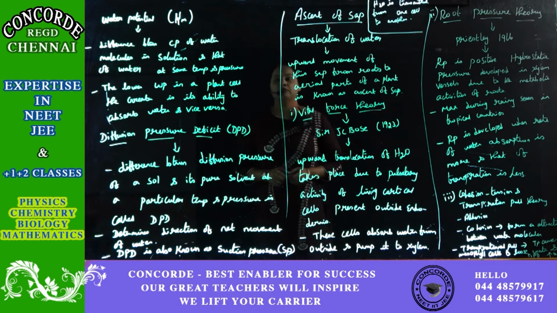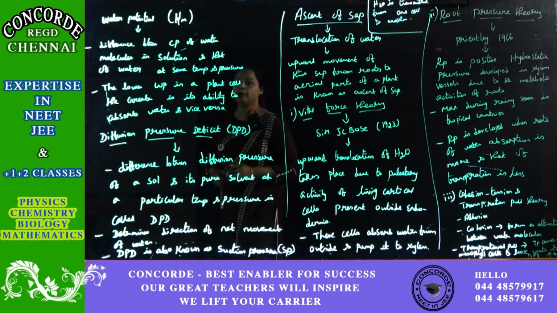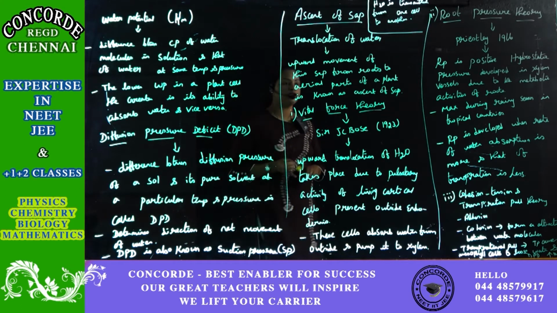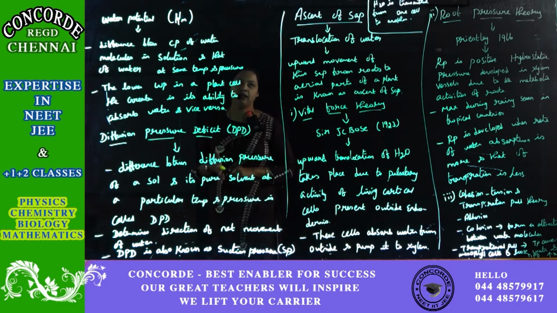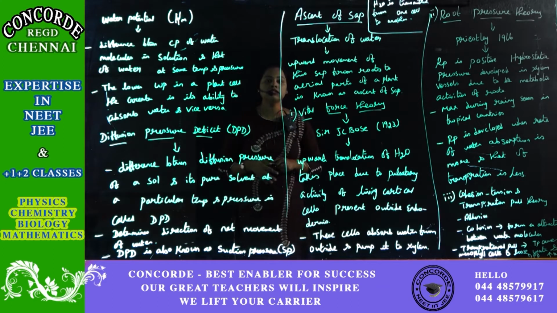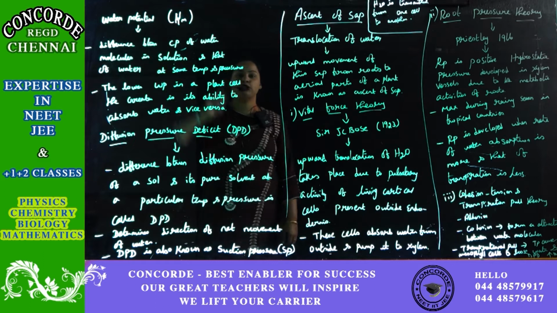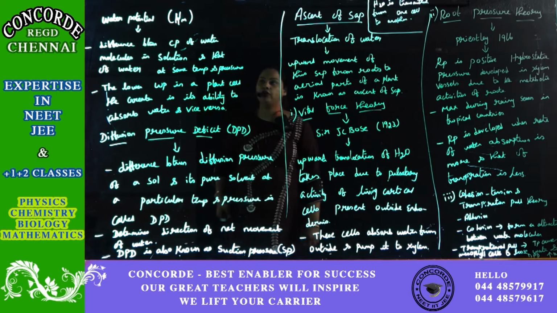Okay. In plant water relation, as I was talking about it, so far we have seen the osmotic potential or solute potential, turgor pressure, matric potential, and chemical potential. And the last one we are going to discuss over here is water potential, and it can be denoted in this formula.